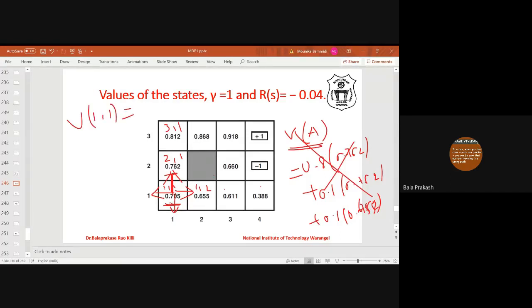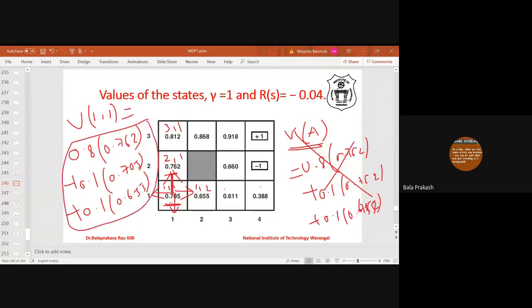Value of state 11, if the action is up, then with 0.8 it will move to state 21. What is the value of state 21? 0.762. With 0.1 it will move left, with 0.1 it will move right. So 0.1 into, what is the value if it moves left? If it moves left, then it will reach the wall. That means it will again end up in the same state, 0.705. And if it moves right, then it will go to state 12. What is the value? 0.655. So this is the value if the action is move up.